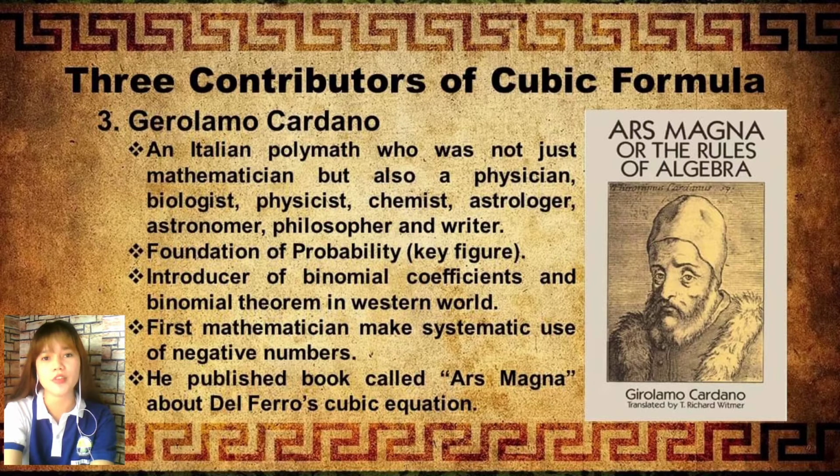Partially invented to describe several mechanical devices, he is the first mathematician to make systematic use of negative numbers, and also the first to describe hypocycloids, the plane curves generated by the trace of a fixed point in a small circle that rolls within a larger circle, and the generating circles were later named Cardano or Cardanic circles. And he published his discovery about Del Ferro's prior work on cubic equations in his book Ars Magna.